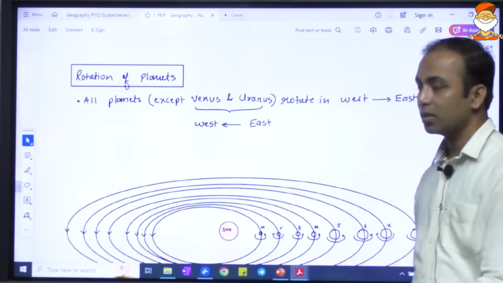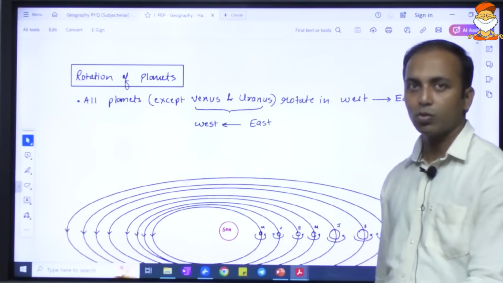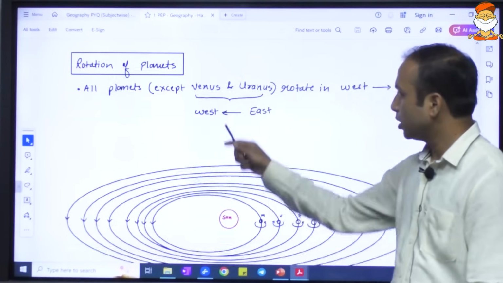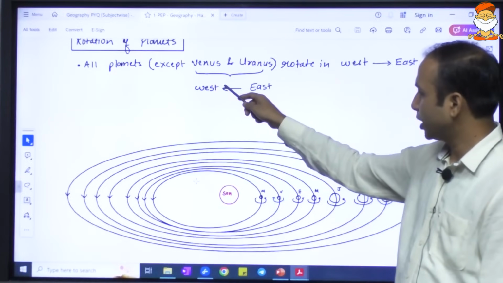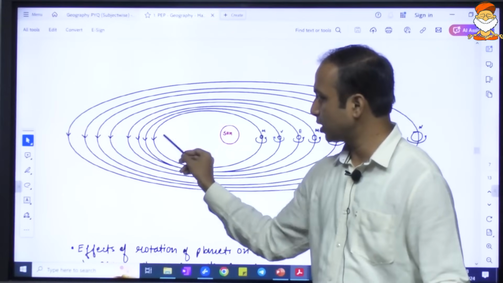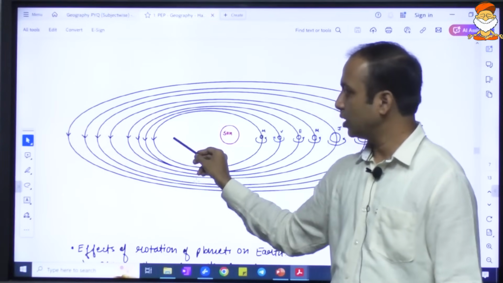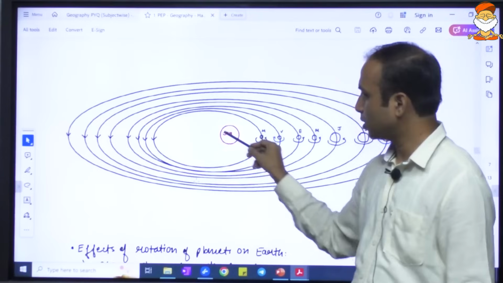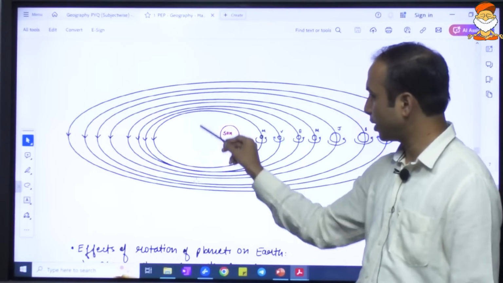Now, rotation of the planet, there are many concepts and there are many questions. So here, with respect to that of the rotation, let us revise revolution. We had studied that in revolution, all the planets revolve in the anti-clockwise manner or the west to east direction in the elliptical orbit.